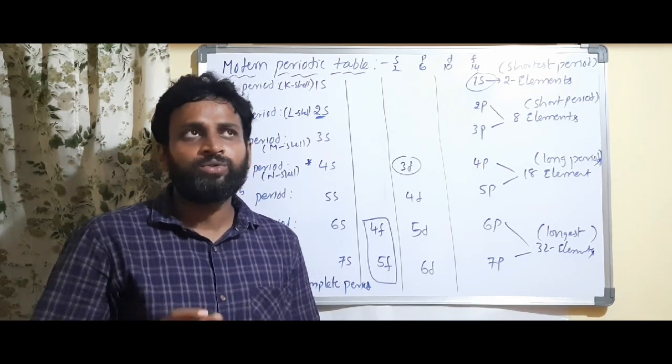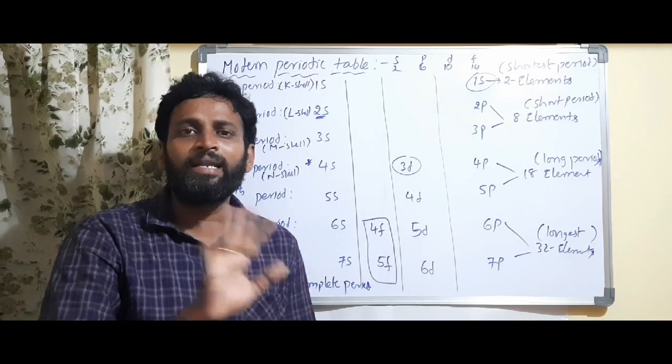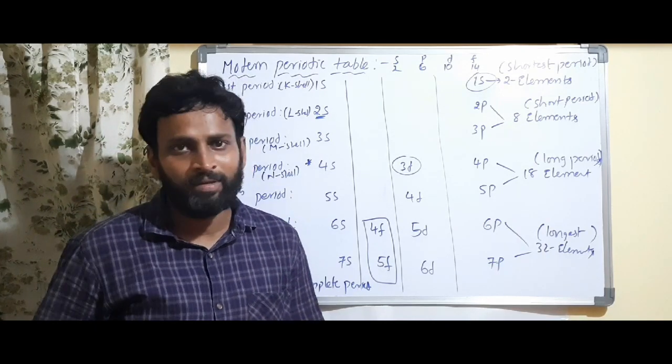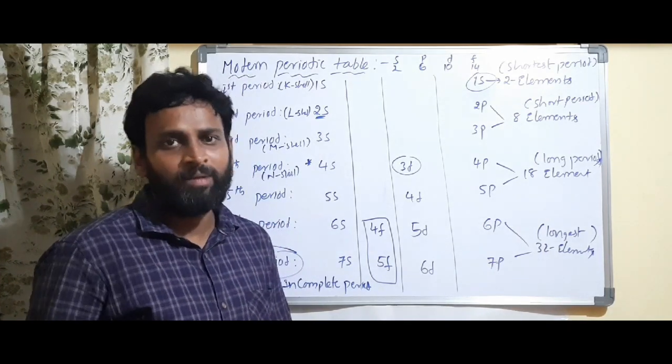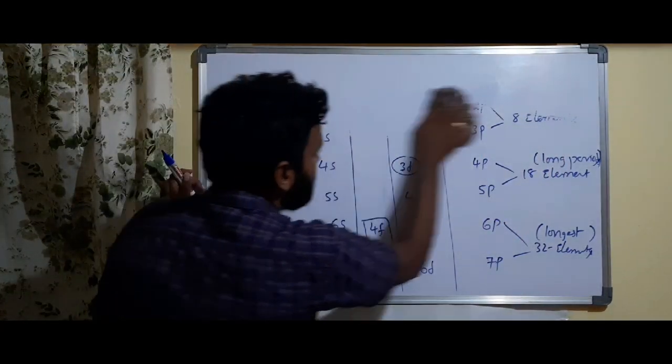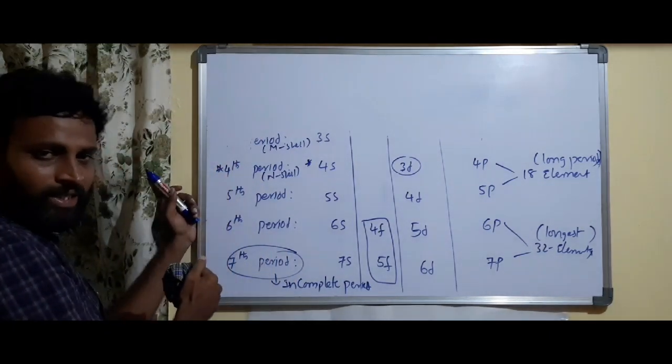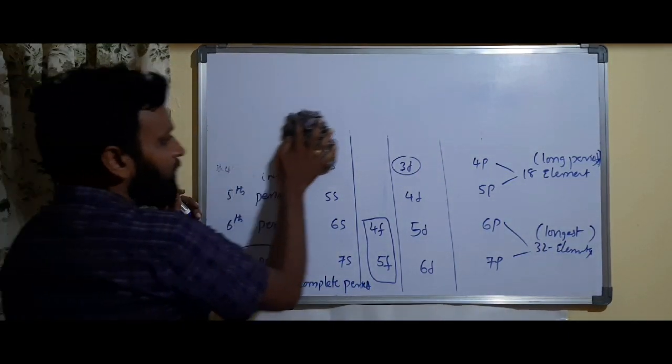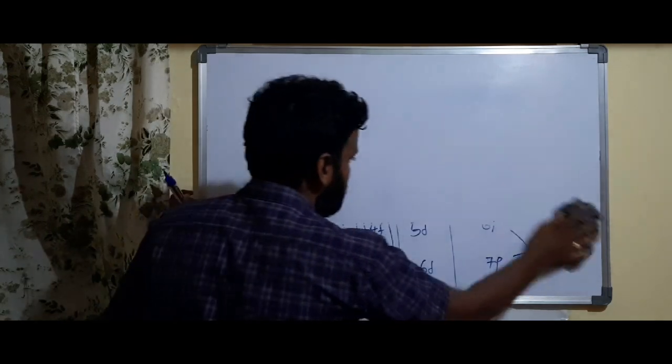The atomic number of sodium is 11. No other element has the same atomic number 11, but atomic mass can be the same, as I told you previously. Okay, so this is very important. You have to write down all this. Take a screenshot and write it down. These are very, very important for us.